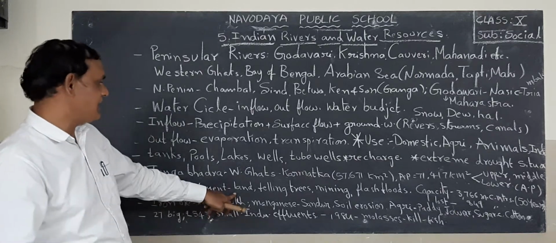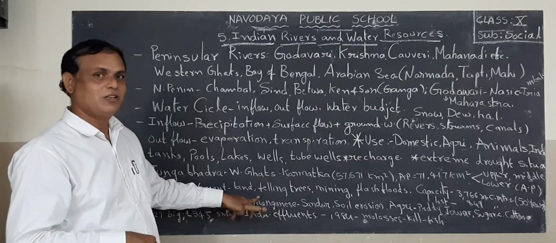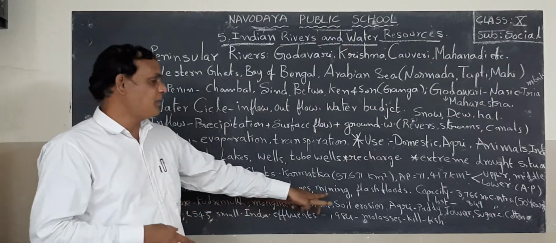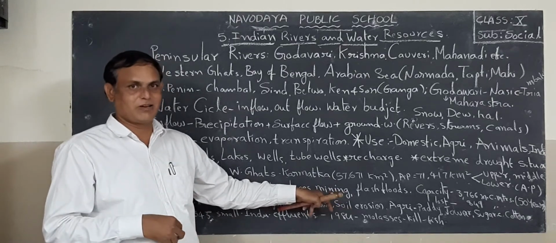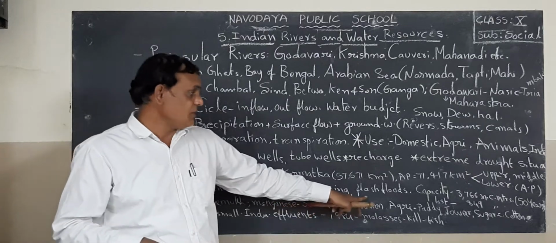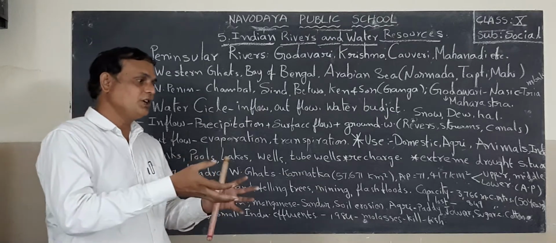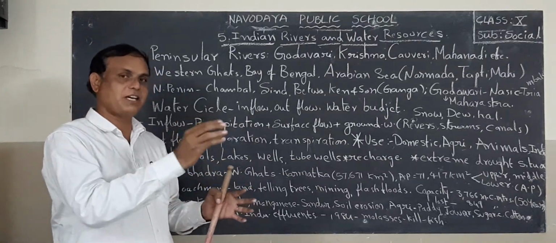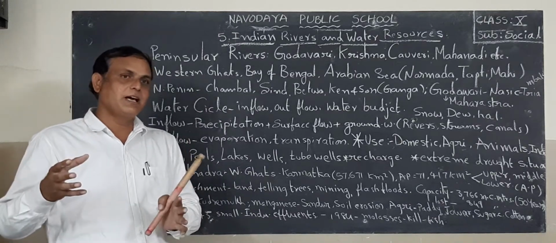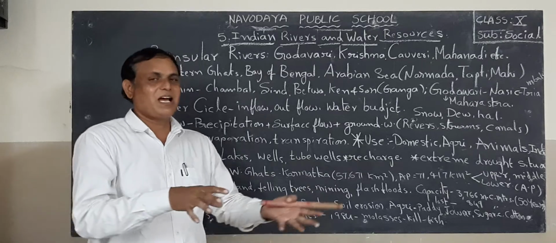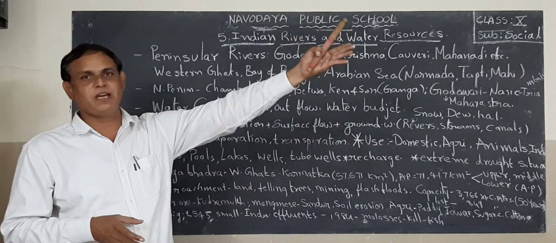But recently people are felling trees, cutting trees. Next one, mining purpose. People are digging mines near Tungabhadra river. Next, flash floods. When people are cutting trees and using the grass as fodder for animals, the water in the rainy season moves as flash floods and drains into Krishna river and finally the Bay of Bengal.